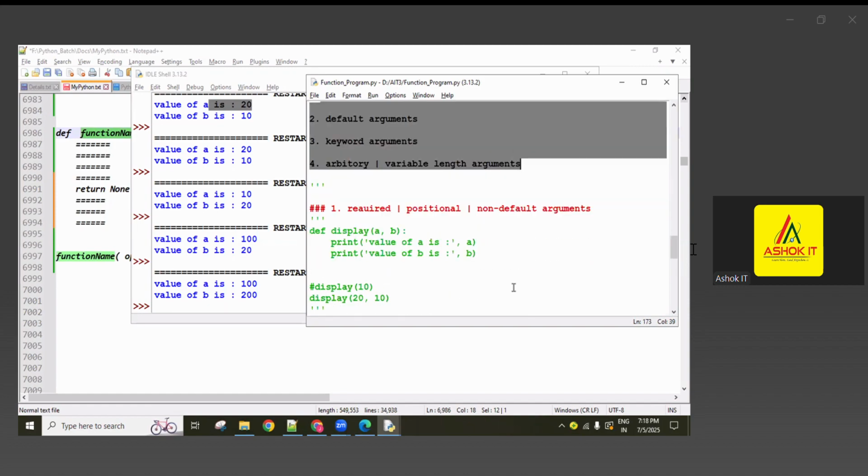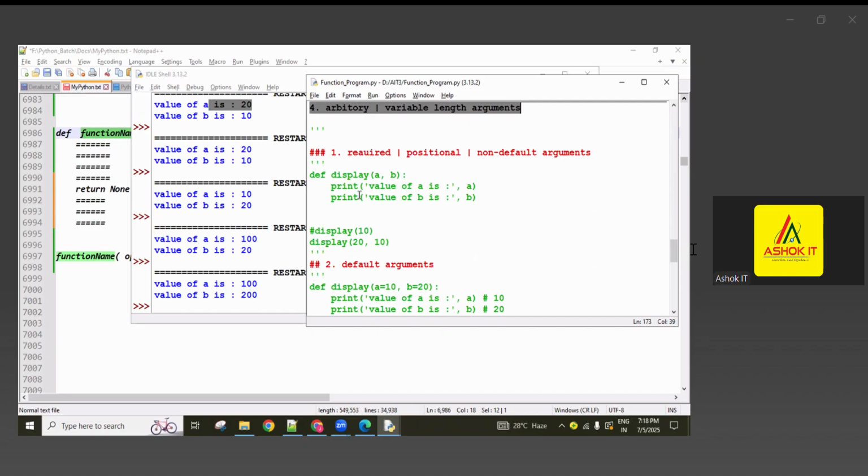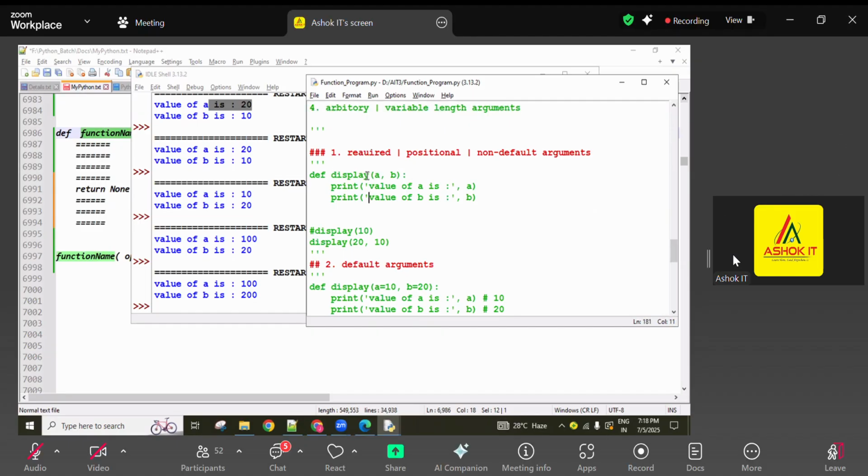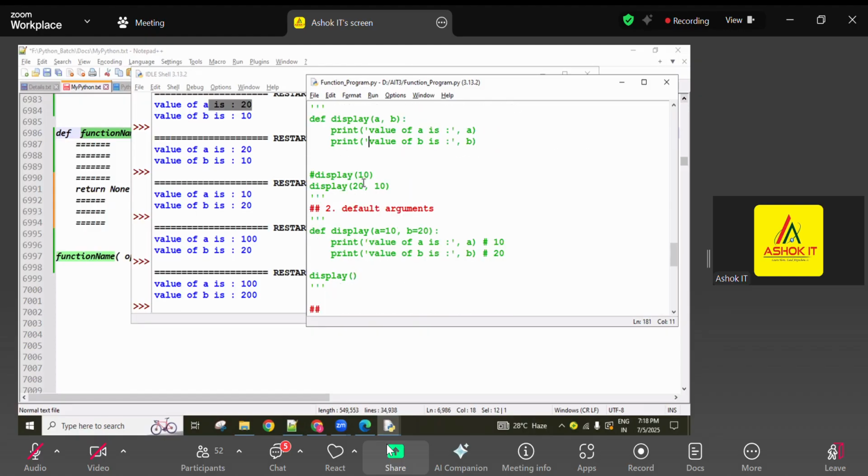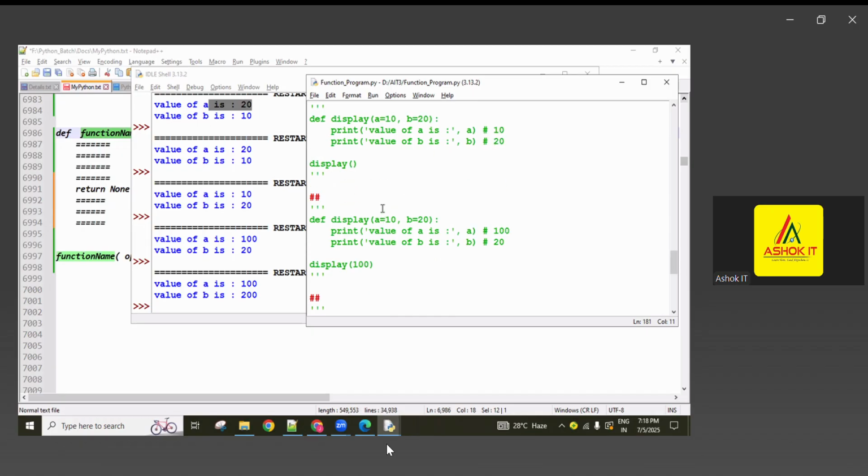And after that, variable scopes. Inside the function, variables we are creating; outside the function, variables we are also creating. Where can we access, where can we not access. And next, lambda functions, like different types of functions. We will discuss this. Okay.